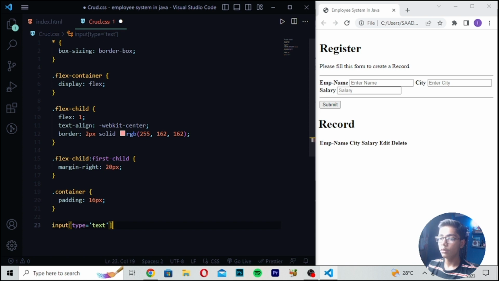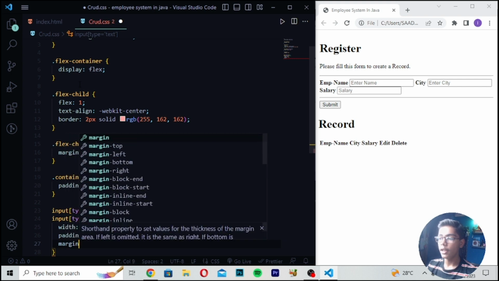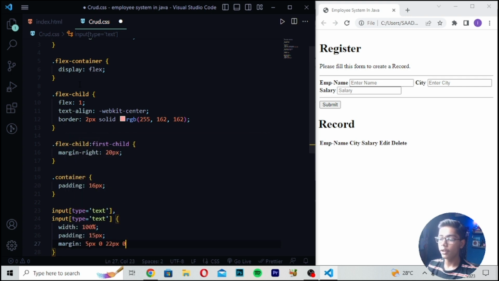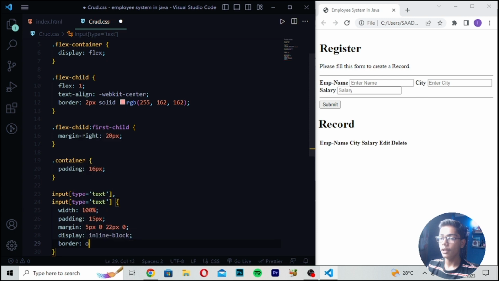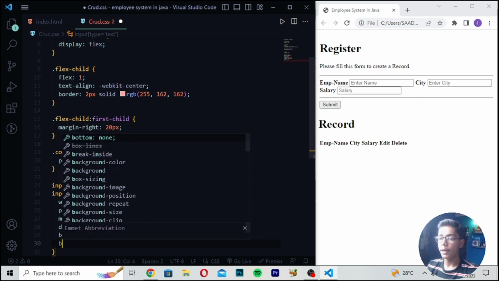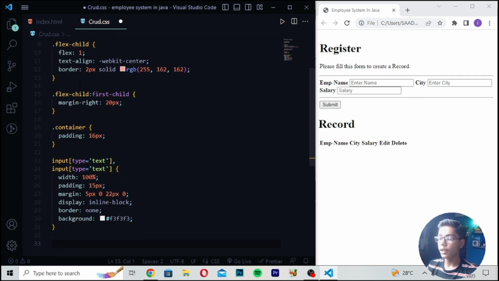Then you have to just now do one thing. You have to make comma, and after writing this comma value, I will be writing again input type is equals to text. And then you have to just make this tag, and here I will be writing width 100% and right here padding 15 pixel. Then I will be writing here margin, and in margin I will be writing 5 pixel 0 22 pixel 0. Then I will be writing here display inline block, right border, which should be none like this. Then here I will be writing background, and in background I will be writing F3 F3 F3.